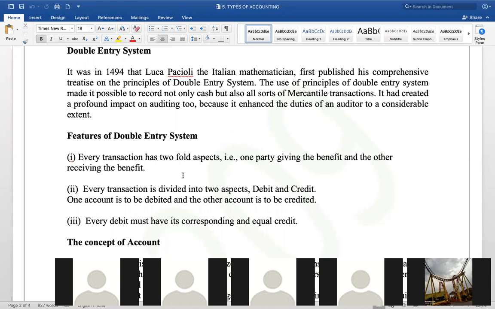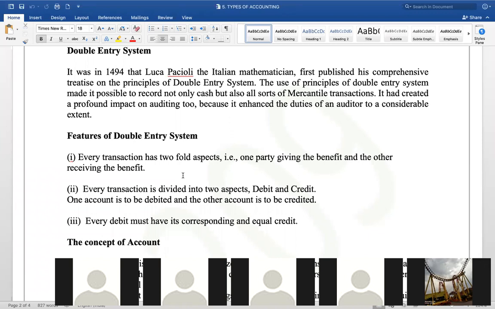There's a gentleman called Luca Pacioli. He is an Italian mathematician, and he published his idea of the double entry system. He is the man who introduced the double entry system. What he says is, for every debit there should be a credit. He used this system for all the mercantile transactions, and this made a great impact on business.